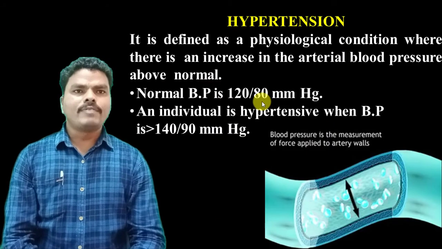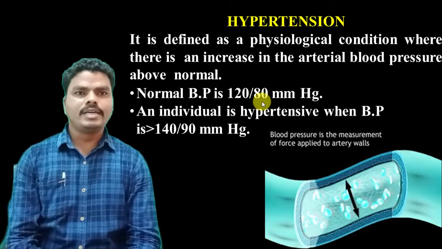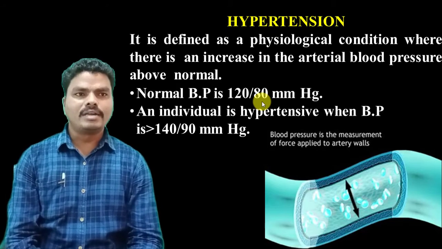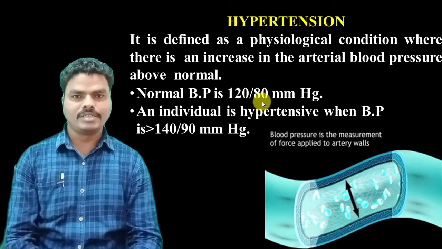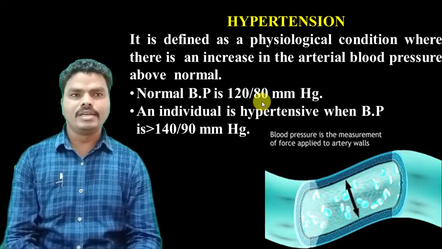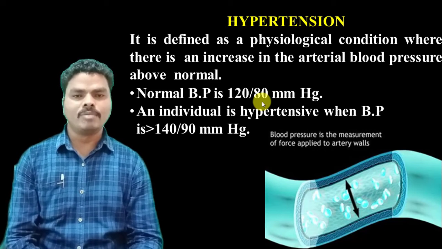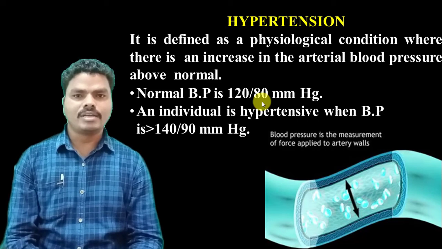Coming to the definition of hypertension, it is a physiological condition where there is an increase in the arterial blood pressure above the normal. As we know, the normal blood pressure is 120 by 80 mmHg.